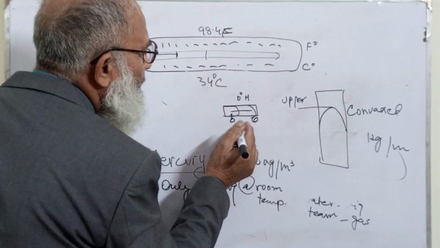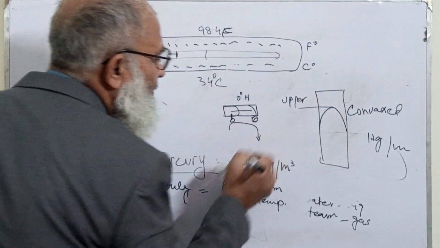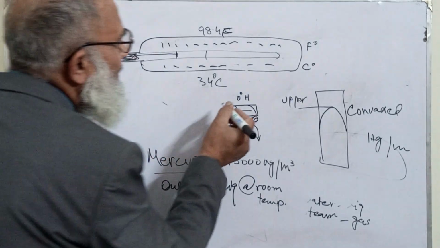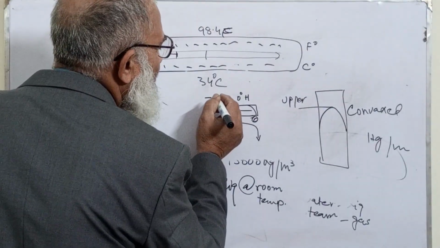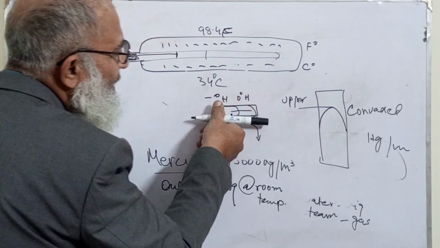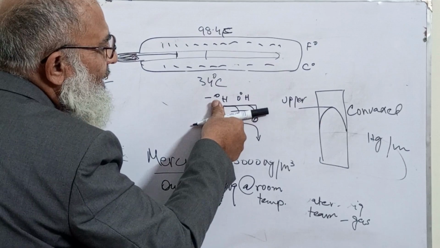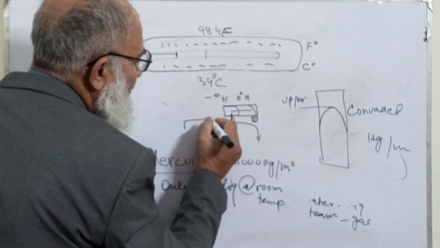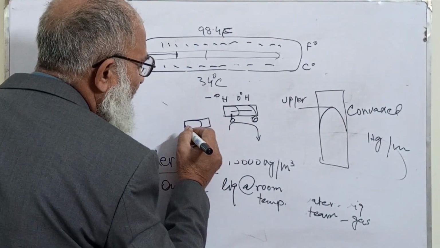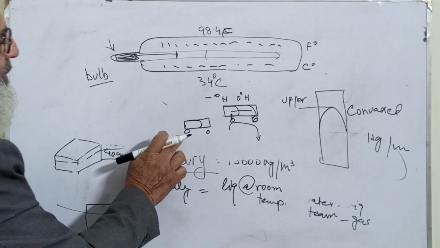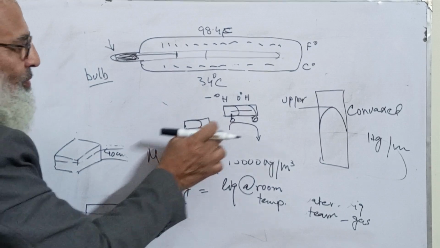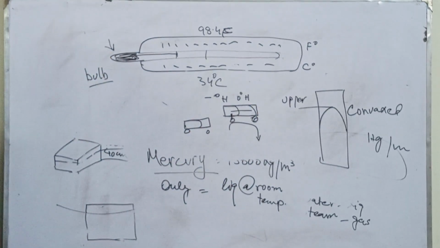And the current will flow from here to here, and the device will operate. Otherwise, if it is at minus degree horizontal, that means it is not horizontal, it is tilted like this, then the mercury will flow and will not make any contact. You see, the mercury will flow because it is liquid at room temperature.